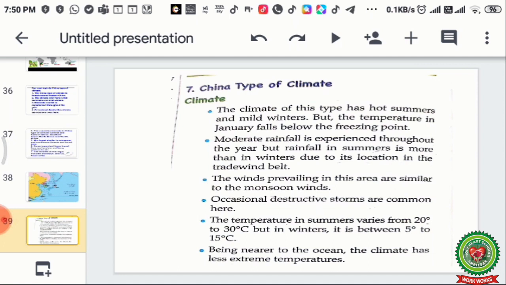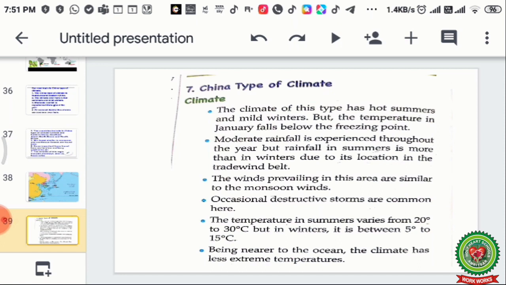Moderate rainfall is experienced throughout the year, but rainfall in summer is more than in winters due to its location in the trade wind belt, which is also influenced by the monsoon winds. The winds prevailing in this area are similar to the monsoon winds. Occasional destructive storms are common here.